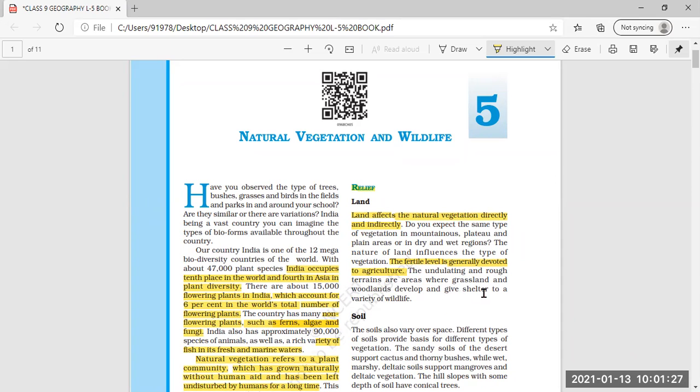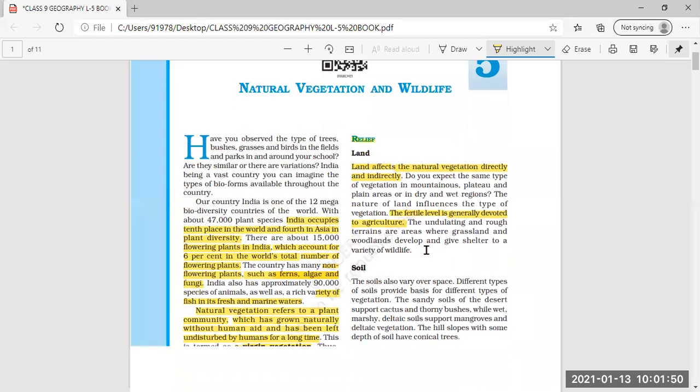The areas where grasslands and woodlands develop and give shelter to a variety of wildlife. So in these types of undulating and rough terrains, the grasslands, small grasses grow. Even the woodlands, plants with heavy woods, grow over there, which are very helpful for the shelter of the wildlife.